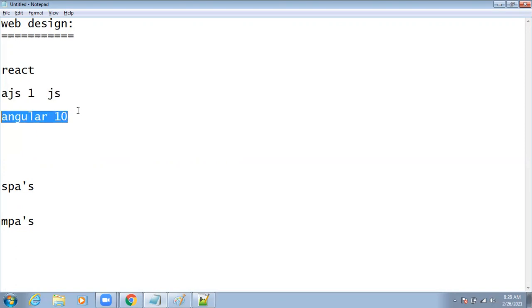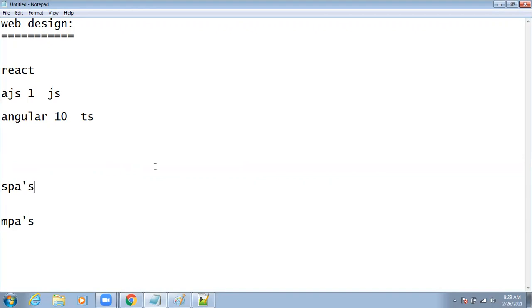This Angular depends upon TypeScript. TypeScript is nothing but an advanced thing we have. In JavaScript there is no OOPS support. You are a developer, so you know OOPS. So in TypeScript we have the OOP support, so they introduced this Angular version. So Angular 2, 4, 7, 9, 10 are the latest versions. Angular completely depends upon TypeScript, and AngularJS completely depends upon JavaScript.